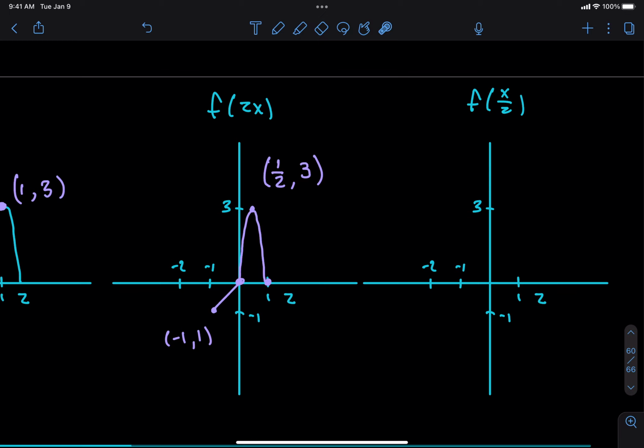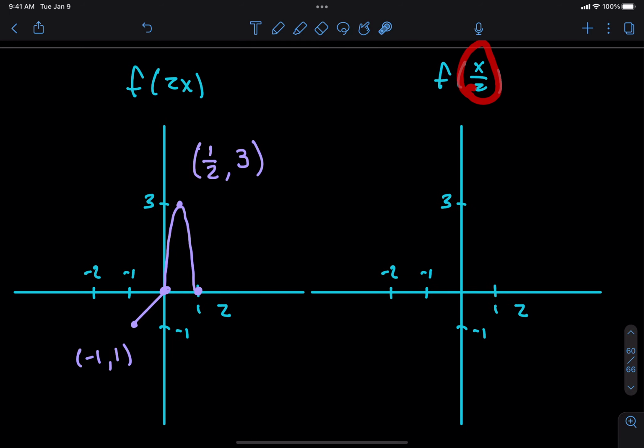All right. Let's see how it works when we divide by a number. Well, if I divide by a number inside here, what am I going to do to the x values? I'm going to take all the x values and divide by whatever that number is inside, right? What's the number inside right now? It's 1/2. Okay, so I'm going to divide by 1/2, which is the same as multiplying by 2. Okay, so we're going to divide by a fraction. So you could also view this as f of 1/2 times x, right? That's what I'm trying to say here.